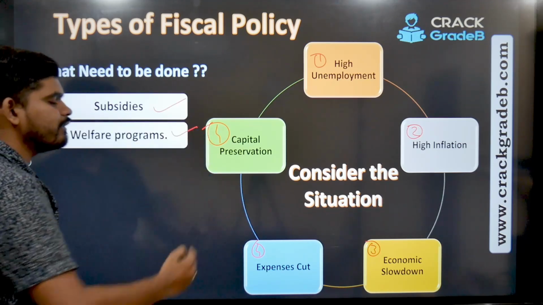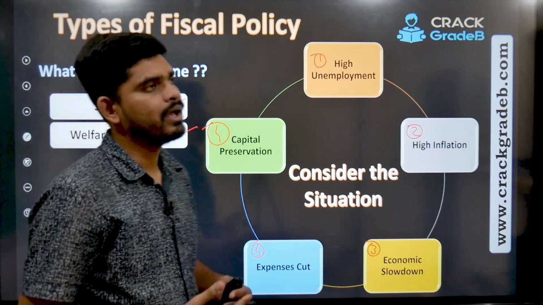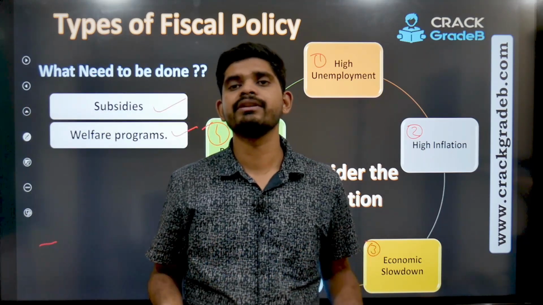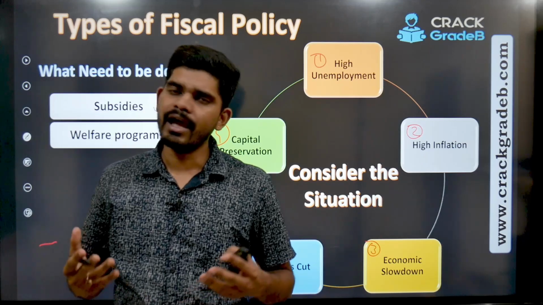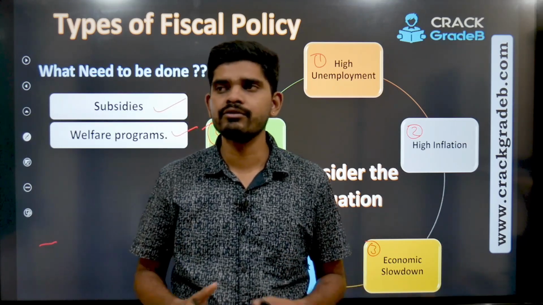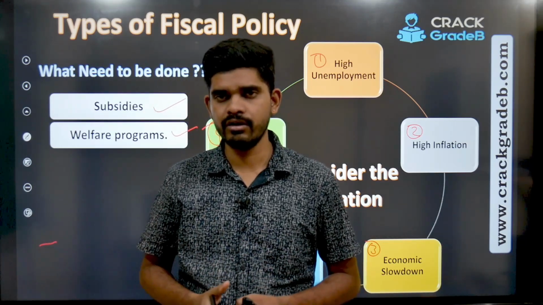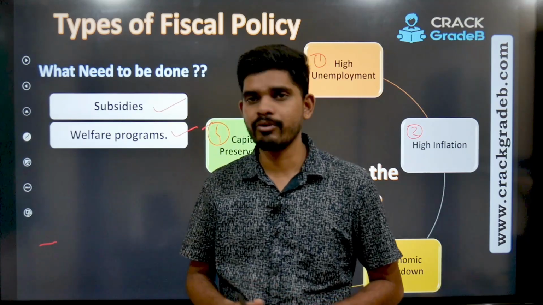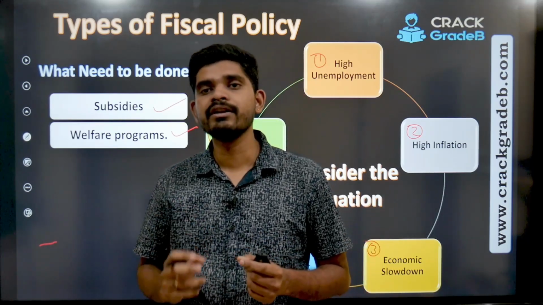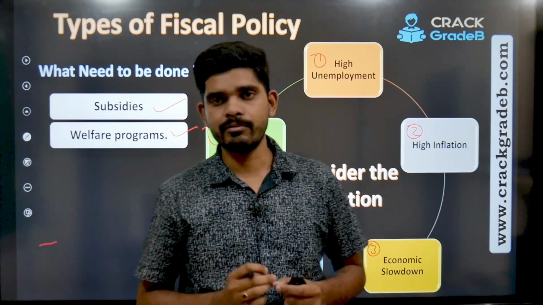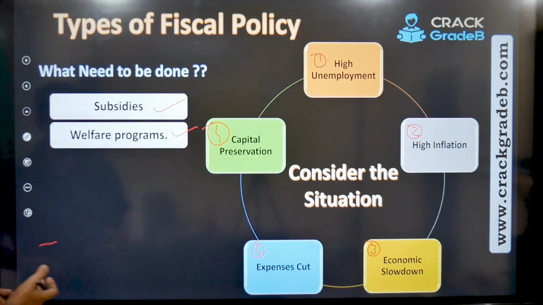Government can run welfare programs. So there are many, like Pradhan Mantri Garib Kalyan Yojana and Atmanirbhar Bharat Yojana. So there are many yojanas going on. So what are they? Those are welfare programs. Through that, government tries to infuse money into the economy, right? So that the economy gets a boost.